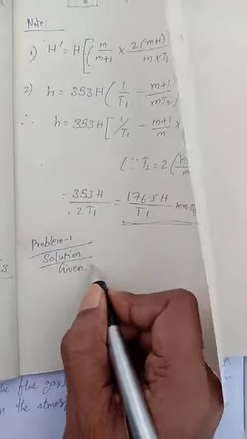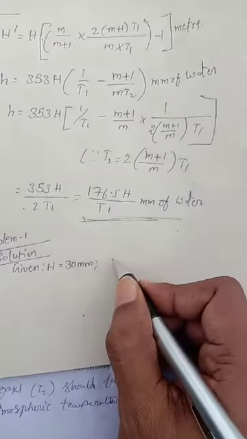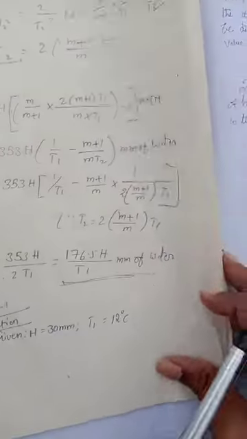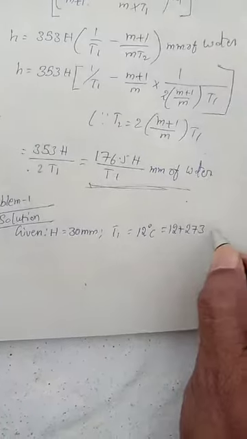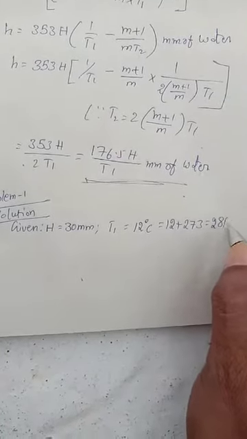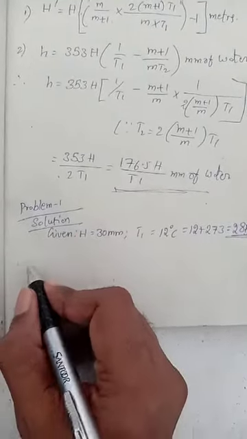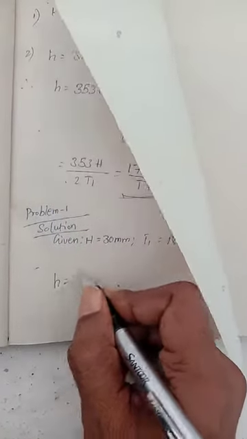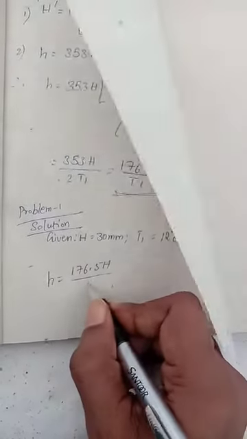Given H is equal to 30 m, T1 is equal to 12 degrees Celsius, that is equal to 12 plus 273. We will get the answer 285 kelvins. Now we know that the draft produced for maximum discharge h is equal to 0.5 H by T1.